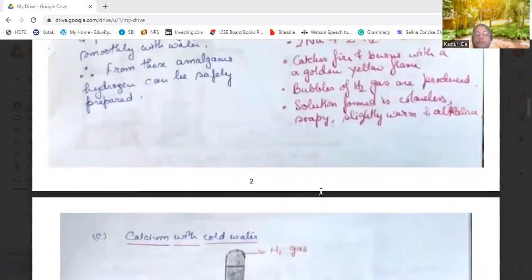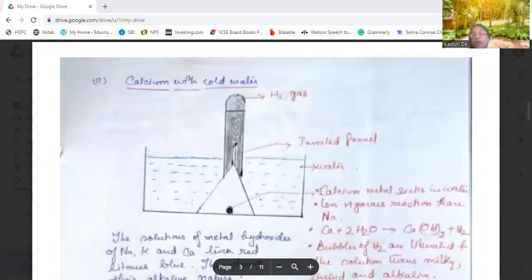Now we come to calcium. Calcium reacts with cold water, but calcium is a denser metal than water. That's why it sinks to the bottom of the vessel. It is a less vigorous reaction than sodium, and the reaction takes place in this way: calcium plus 2H2O gives us Ca(OH)2 and hydrogen.